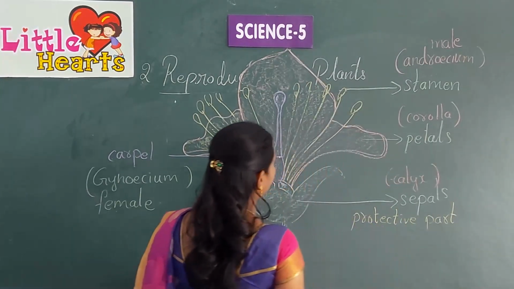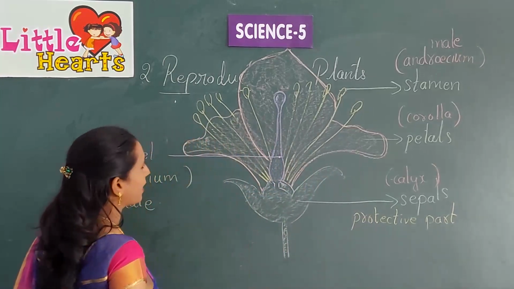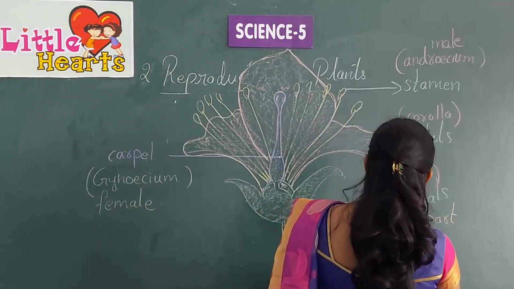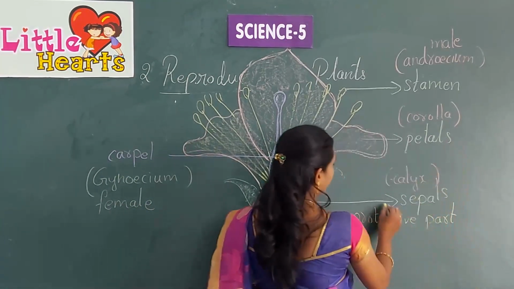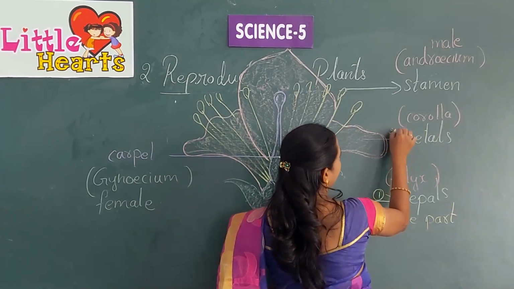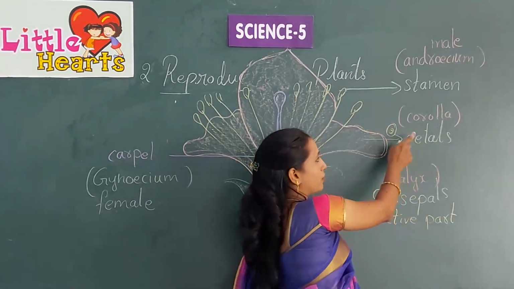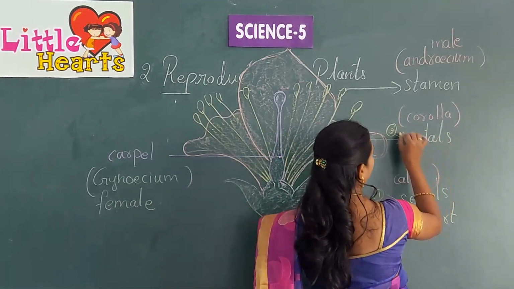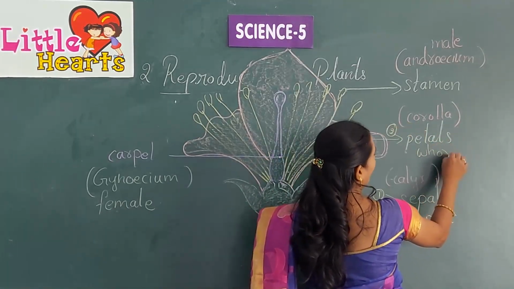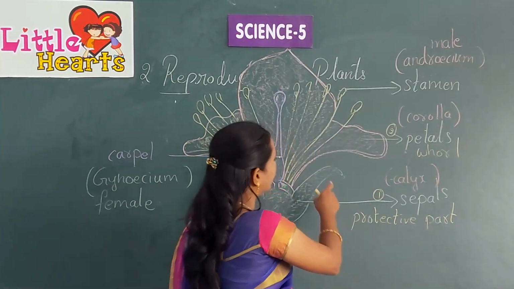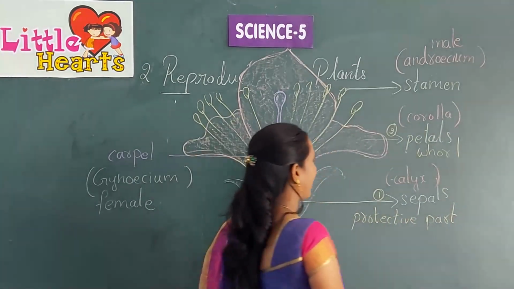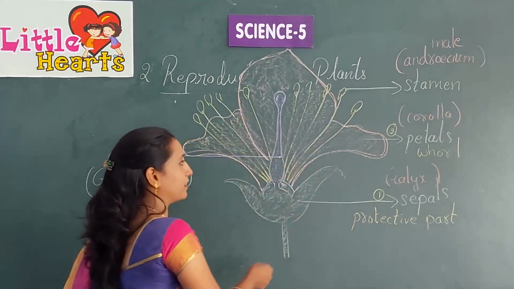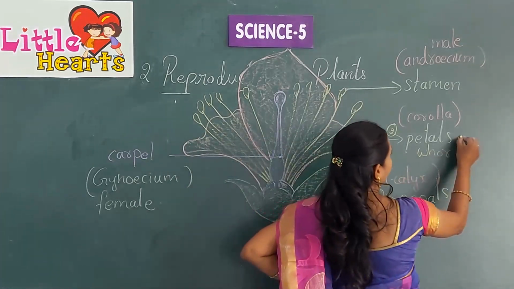Next we will go to the second part, that is petals. This is the first part and this is the second part. These petals are also known as corolla. Corolla is the second whorl of the flower, and these petals have bright colors.